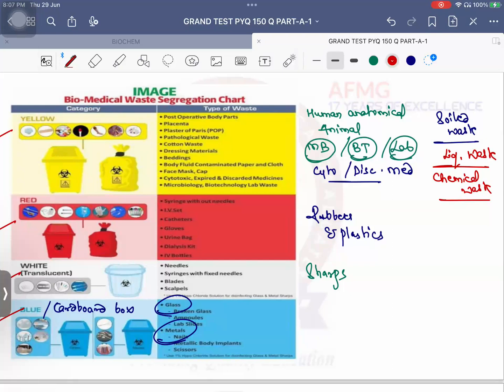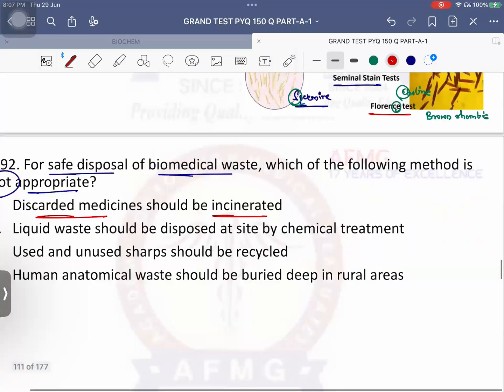Okay? Next, white sharps. Again, autoclaving, hydroclaving, microwaving. They get disinfected. Now shredding, and it will go into landfills or sharp pits. Okay? Next important, blue box, usually glass or metalware: autoclaving, hydroclaving, microwaving. It gets disinfected. After that, what? Recycling. Okay?